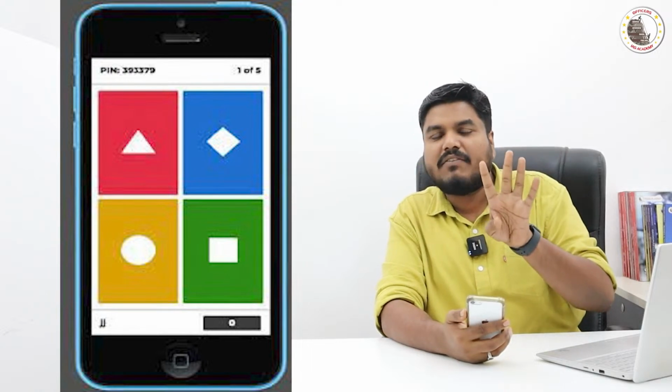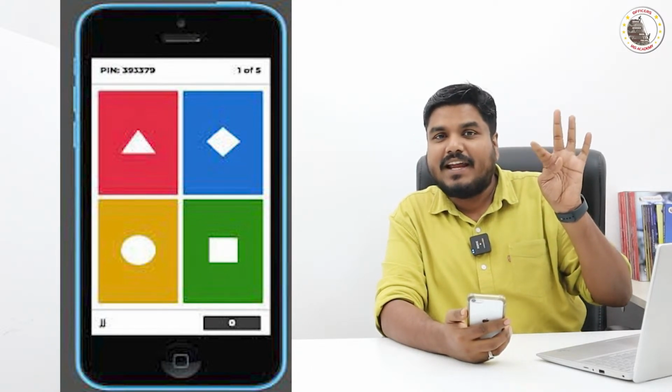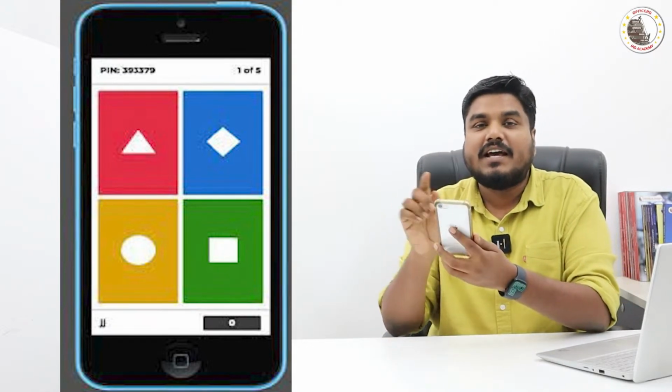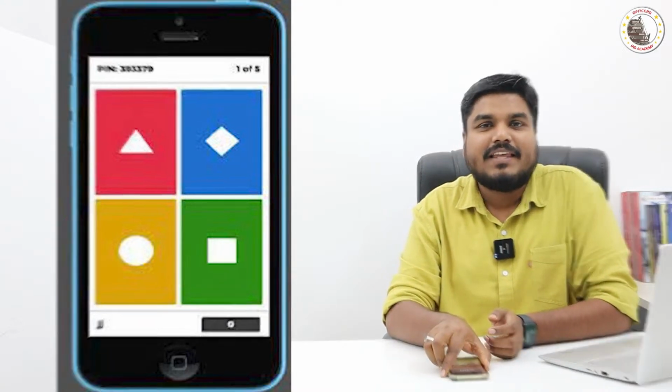The 4 options will have a color code. So if you are going to choose A as the right answer, then A has red color, so in your mobile phone you will have a red colored box. You have to choose that. That's all. If the answer which you have chosen is correct, and if you have chosen that quickly, for every question we will give you 60 seconds.